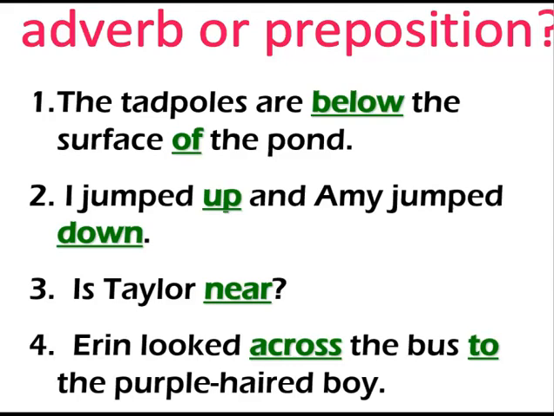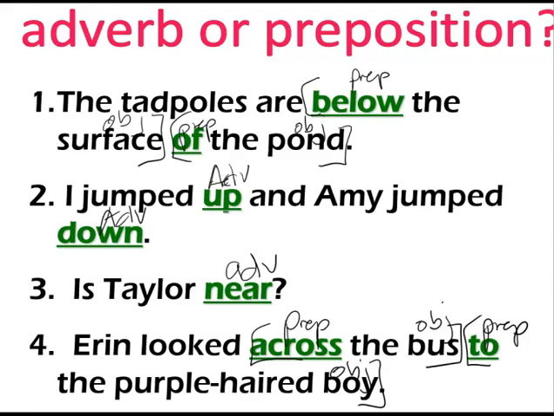Okay, last one. Again, please pause here, and I'd like you to tell me if the green underlined word is an adverb or a preposition. Please pause now. Hopefully you paused and tried it out, but here are the answers. Number one below is a preposition because it has the surface as the object. And then of the pond, preposition, of, pond, object. Number two has two adverbs. Up has no object of a preposition, and neither does down.